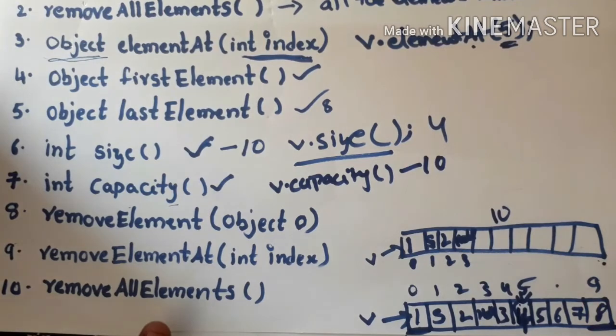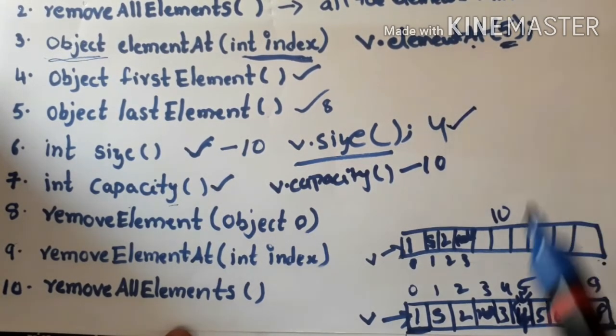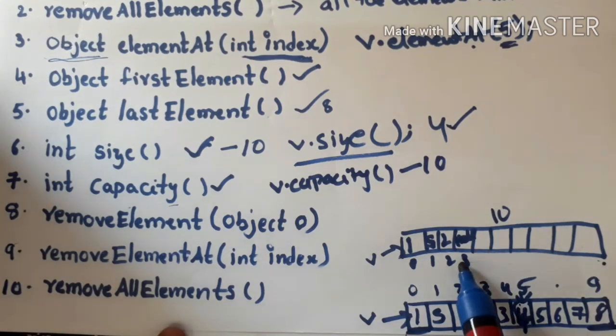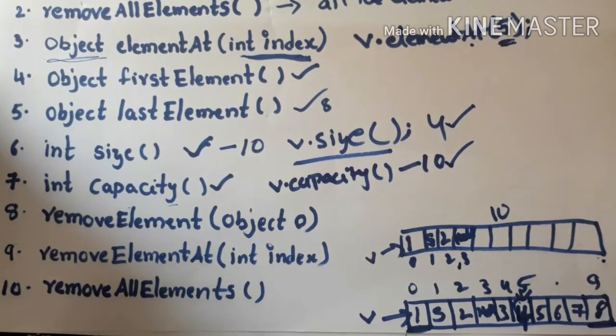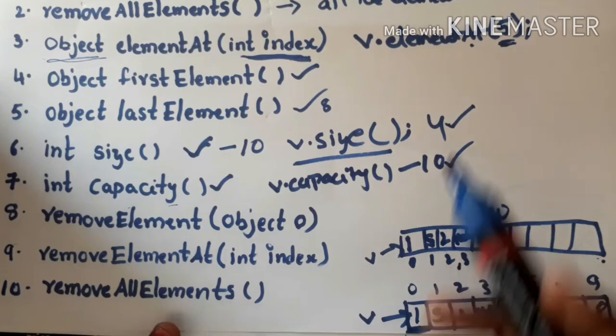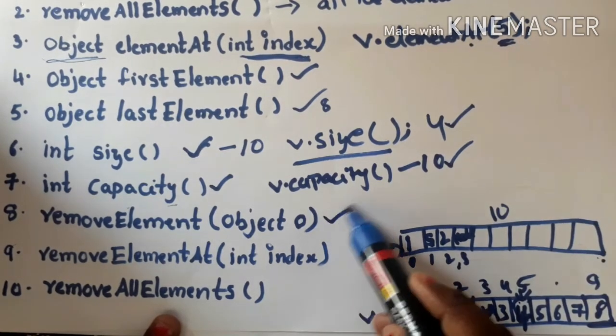Can you observe the difference? If I call v dot size, it will return the number of elements in the vector, whereas capacity will return the total capacity of the vector, right? That means overall how many elements that vector can accommodate, that will be returned. So observe the difference, right? So what is the next method?